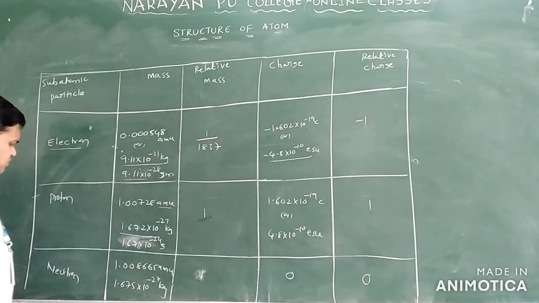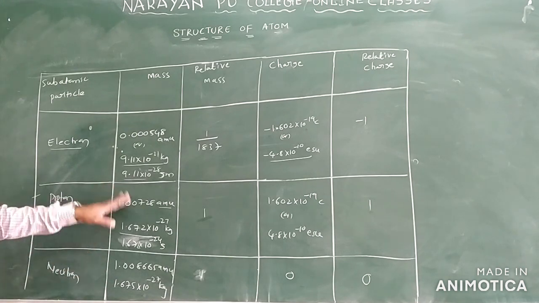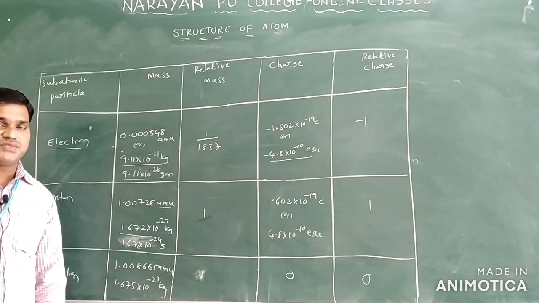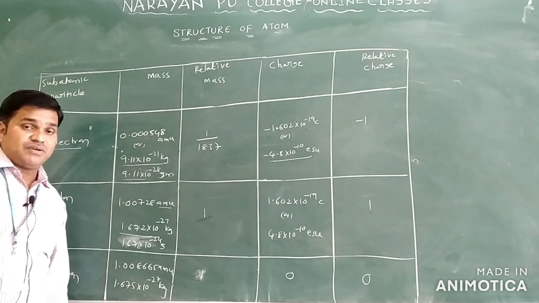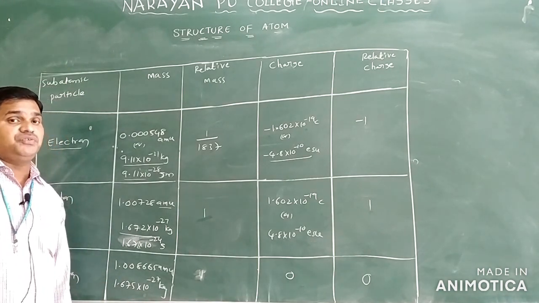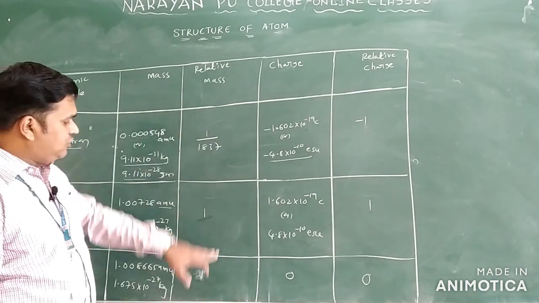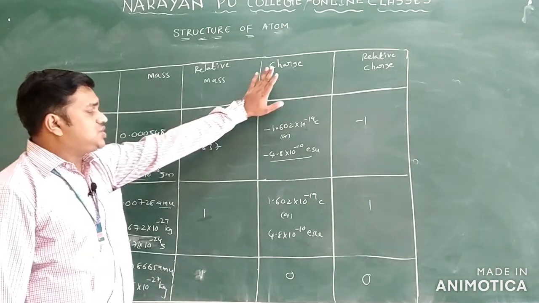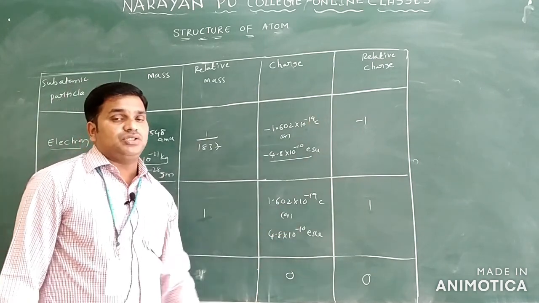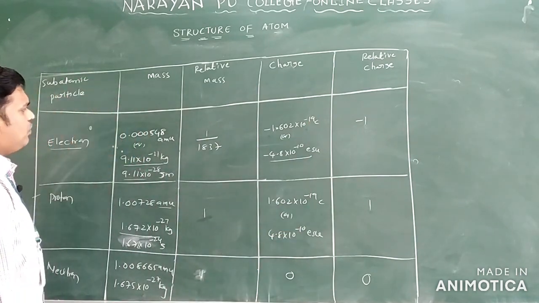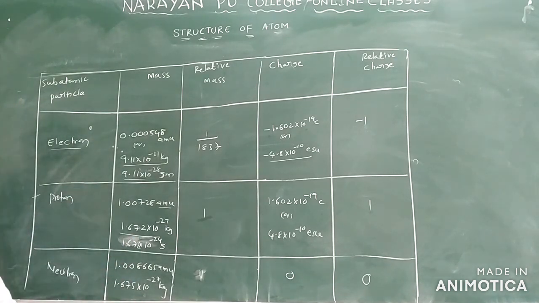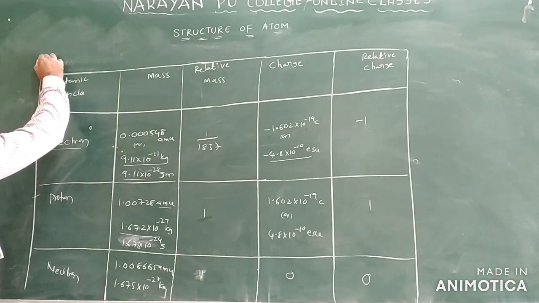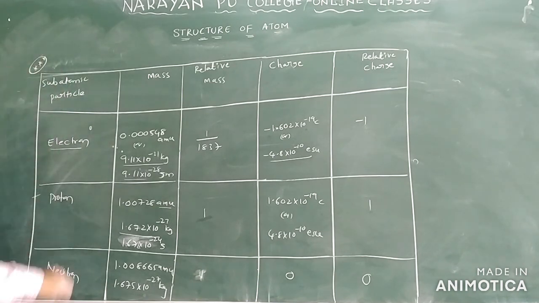The last one we have is the neutron. Neutron mass in AMU is 1.008665, and the mass of neutron is 1.675 into 10 power minus 27 kilograms, or 10 power minus 24 grams. What is the relative mass? Relative mass is 1, and the charge of the neutron is 0, and the relative charge is also 0. So this is important. What is important here? The mass of the electron and the mass of the proton are sometimes used in calculations. So this table is important. This is regarding the subatomic particles information only.